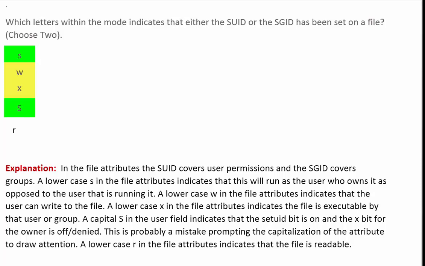A capital S in the user field indicates that the setuid bit is on and the x bit for the owner is off or denied. This is probably a mistake, prompting the capitalization of the attribute to draw attention. A lowercase r in the file attributes indicates that the file is readable. Both the upper and lowercase s is the correct response.